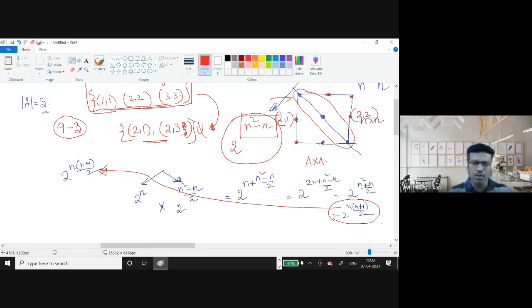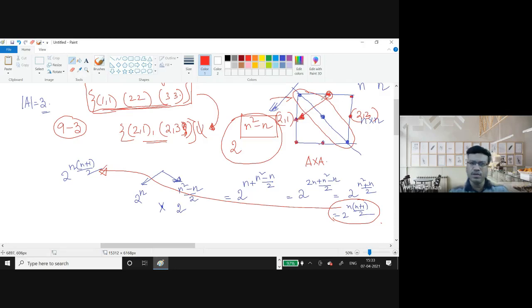Okay, is it clear to all of you? Or the other way you can do it is, first understand that in any symmetric relation, if something off the diagonal is there, then its mirror image must also be there.